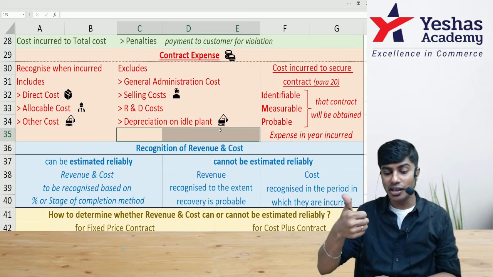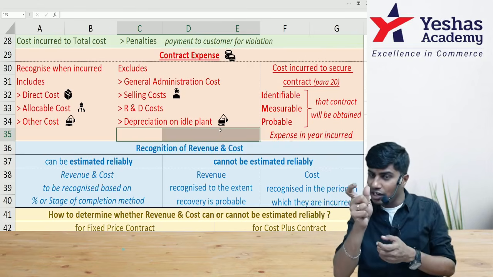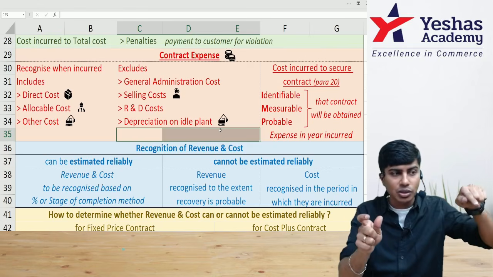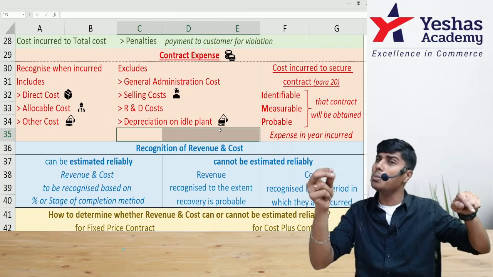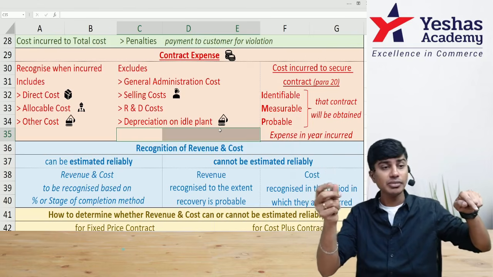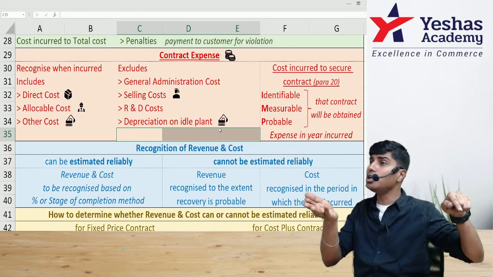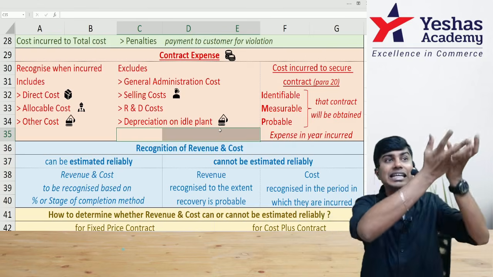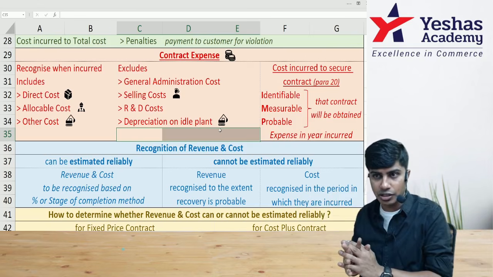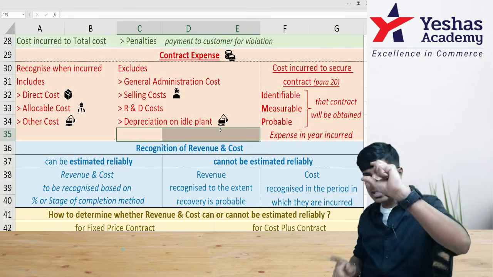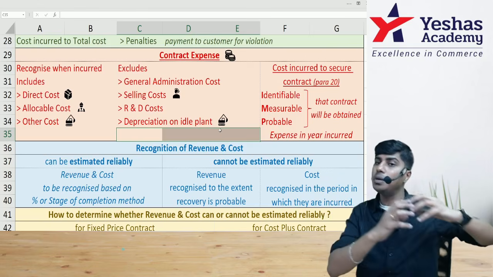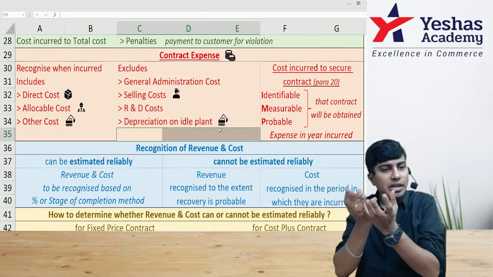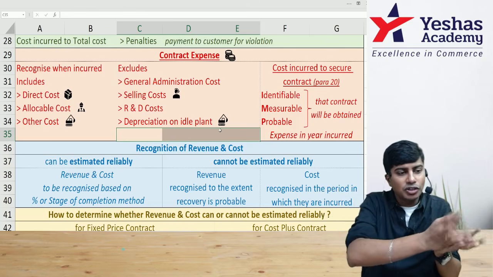I. What is I? Identifiable. You should be able to identify that expenditure to be related to this contract specifically. Second point, that cost should be measurable in terms of money. Third point, probability of getting the contract should increase because of this expenditure. In such cases, this expenditure incurred even before you get the contract need not be transferred to profit and loss. It will be kept with you and added to the cost of the contract.